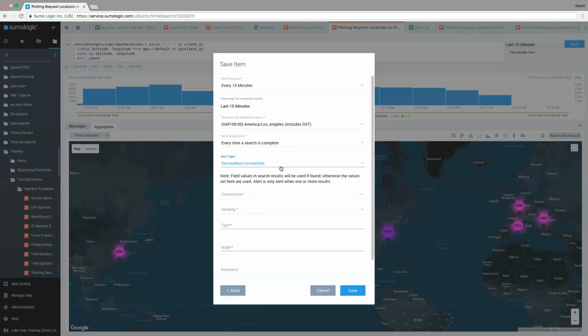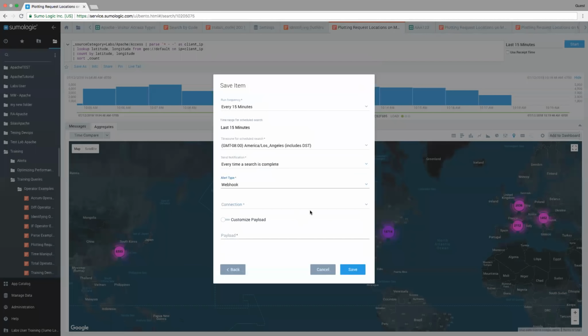ServiceNow. So if you're using ServiceNow and you want to integrate with that, you can very easily and just essentially fill out these field values. And then webhook is really the one I wanted to show. This is where you can establish a connection with really anything that will utilize a webhook. So Slack, Twitter, although I wouldn't recommend sending a message out on Twitter that shows your 404s, but you could use any type of webhook environment.